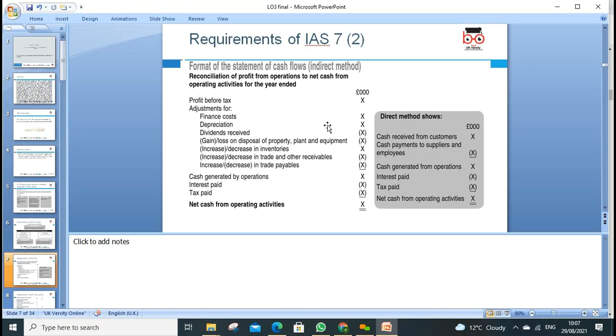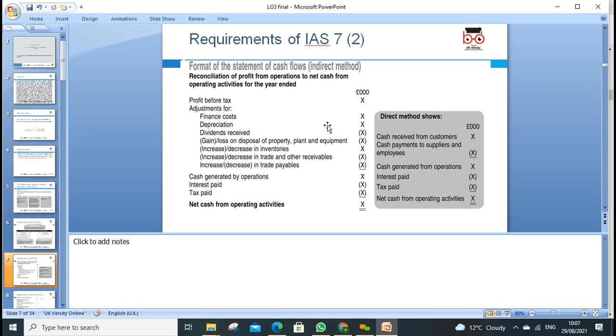Then inventory. Of course, we know current assets, current liability, any changes during the year, increase and decrease. If the inventory increases, it's a negative effect on the cash, because cash is really stuck in the inventory. So negative effect. If the inventory decreases, it means inventory went out, the cash came in. So that's the positive effect.